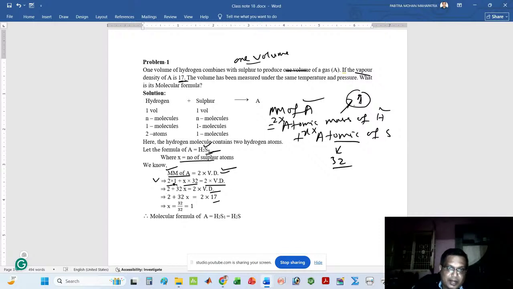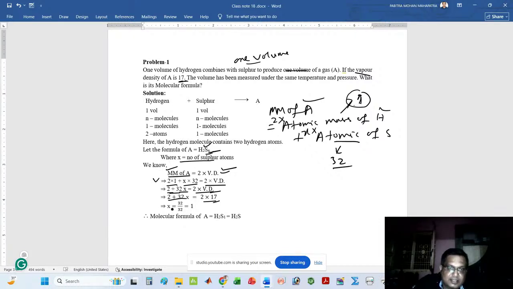Now I can simplify. 2 into 1 means 2. x into 32 means 32x. That means I can write 2 plus 32x is equal to 2 into vapor density. So 2 plus 32x is equal to 2 into 17.